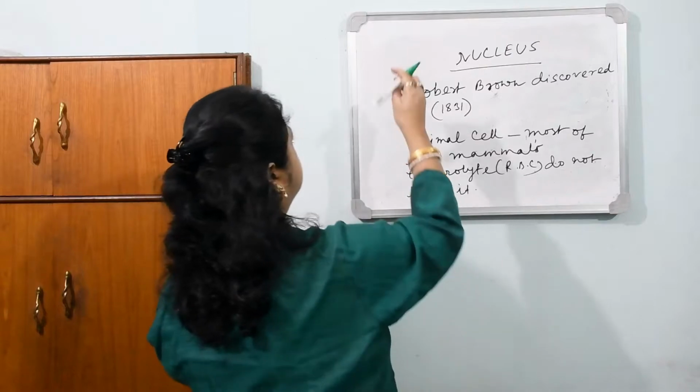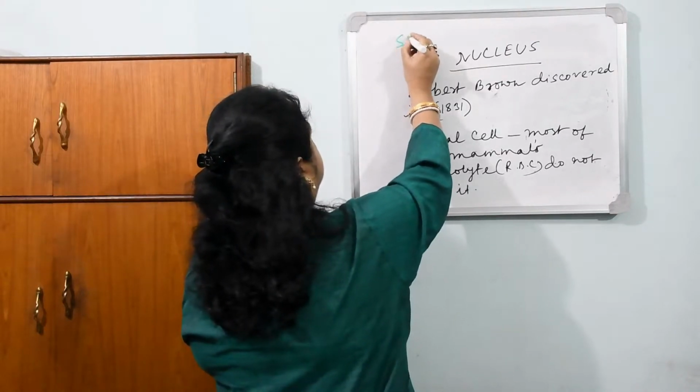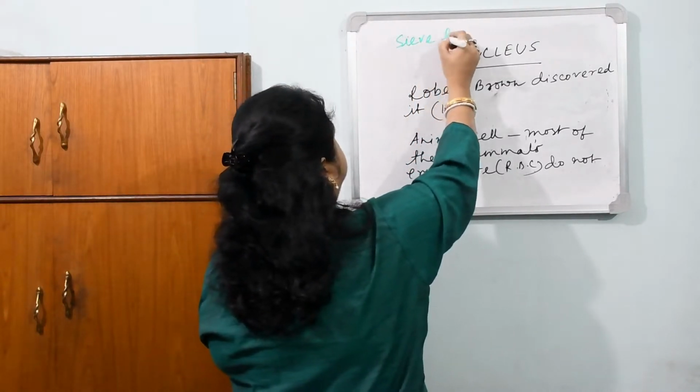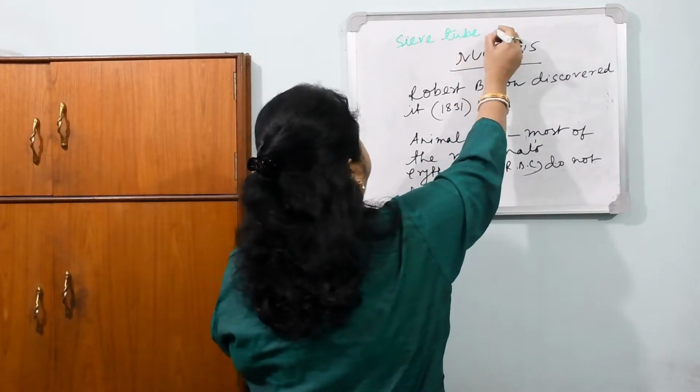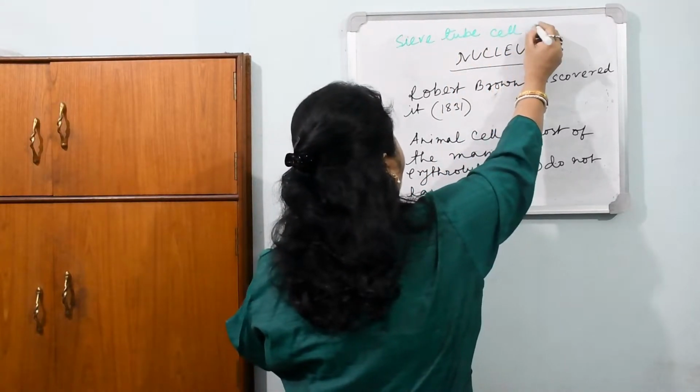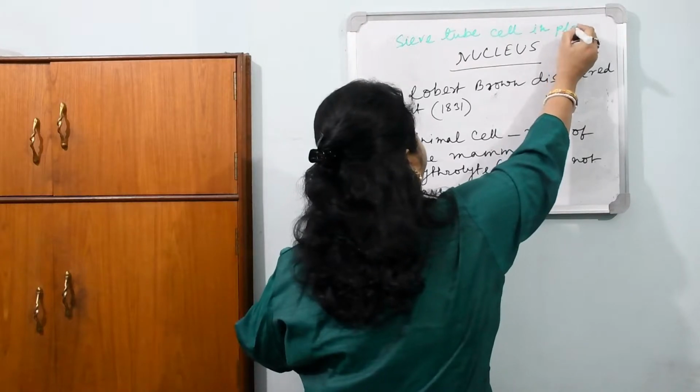So without nucleus also some cells are there. The sieve tube cell in plant is without nucleus.